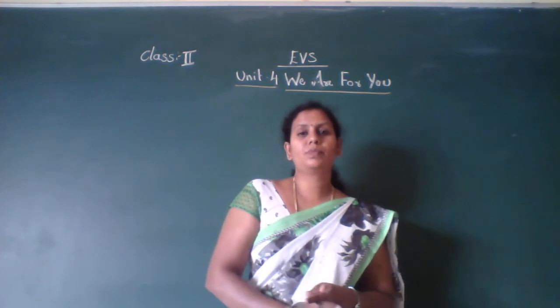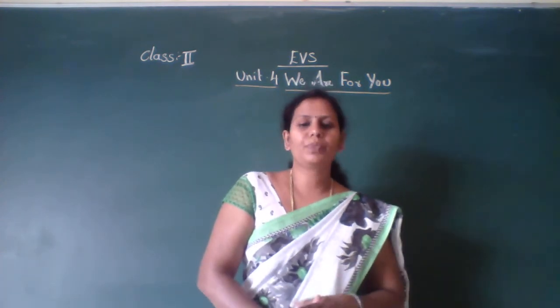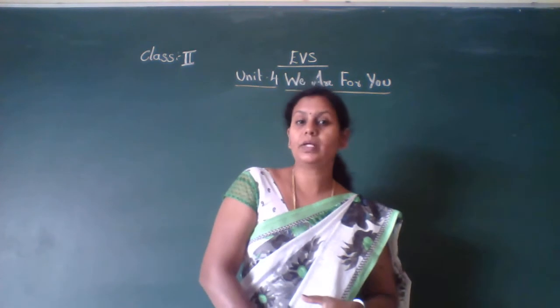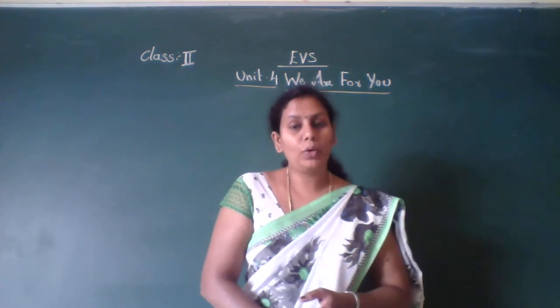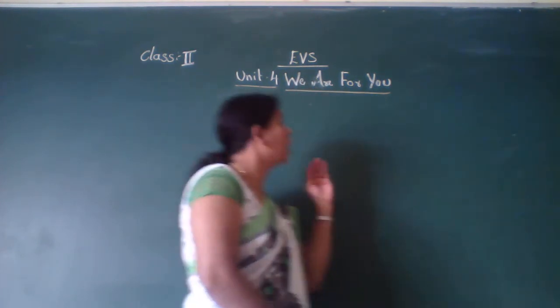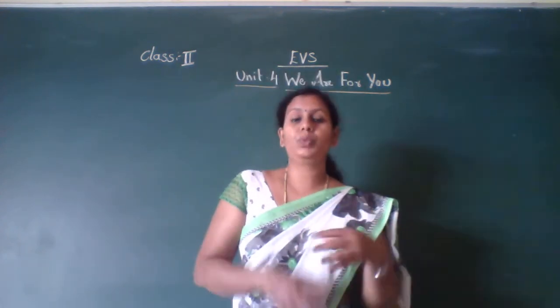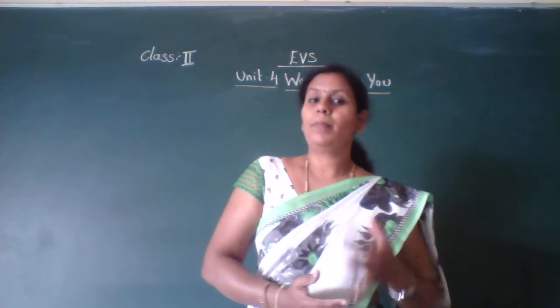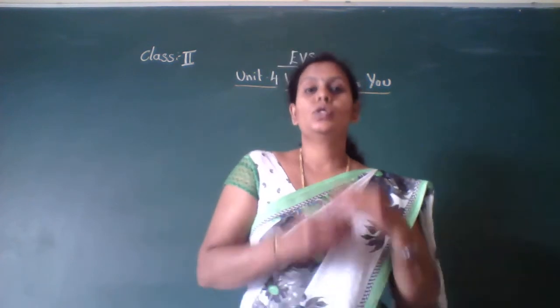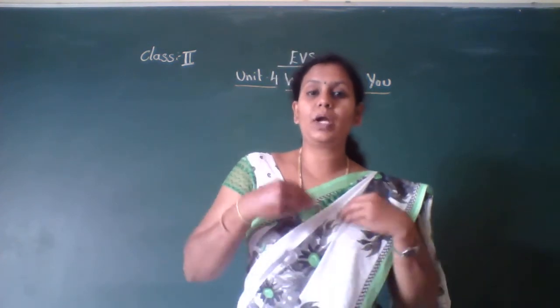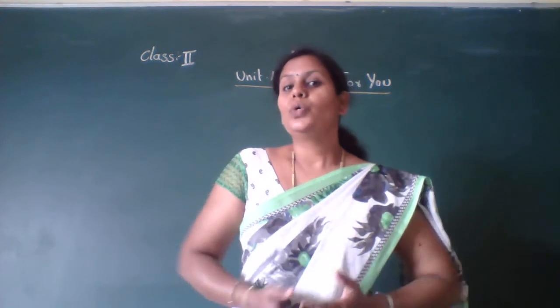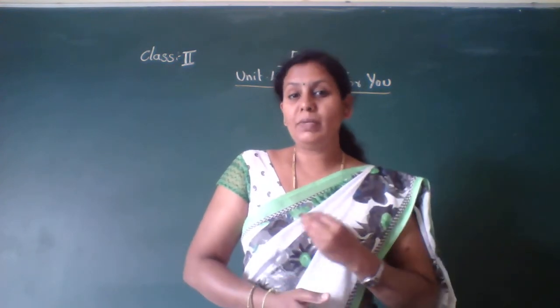Children, in the previous class, we started a new chapter. That is Unit 4, and the title of the chapter is We Are For You. So, who is telling that we are for you here? Plants and trees, isn't it? So, plants and trees are telling that we are for you. Because we, here, means humans.